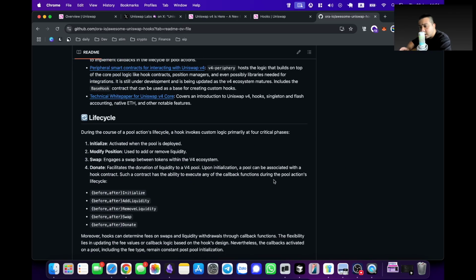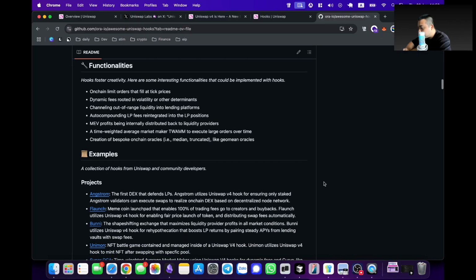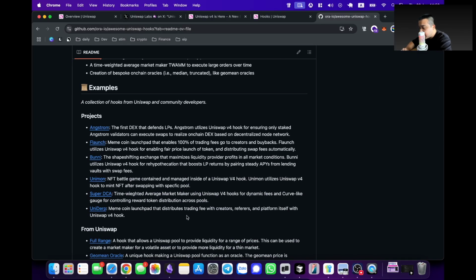So then let's take a quick look at what we can use for our idea of supercharging LST, right? And once we identify the idea, I will be building a nice package library for you to just replicate in the next Bifrost workshop. So you have all these major projects that are built on Uniswap hooks. You have Angstrom, Flange, Bunny, Unimon, Super DCA, Uniderp.